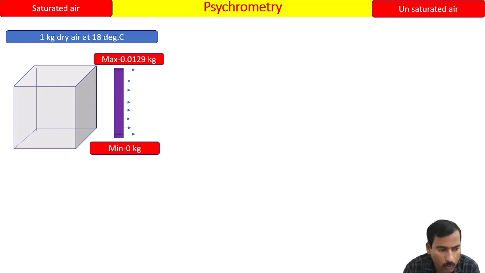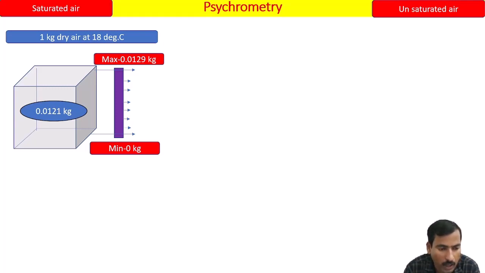Now the next question, how much water vapor is the air actually carrying? Its quantity is 0.0121 kg. Then tell me which air it is. The air has water vapor. Of course, it's moist air. So moist air, but whether it's saturated air or unsaturated air. The air has water vapor which is less than its maximum quantity at 18 degrees Celsius. Obviously, this is unsaturated air.